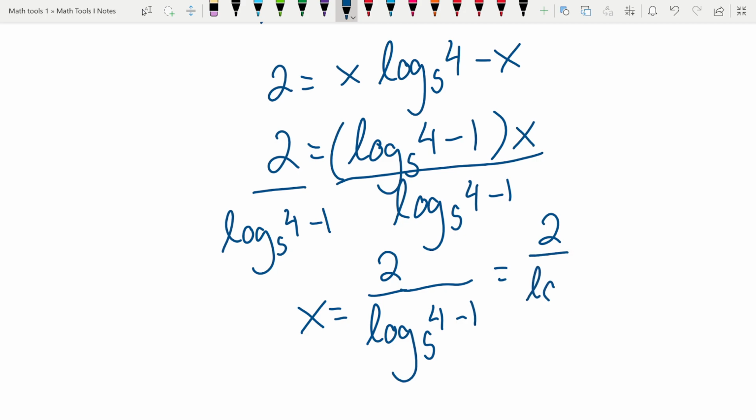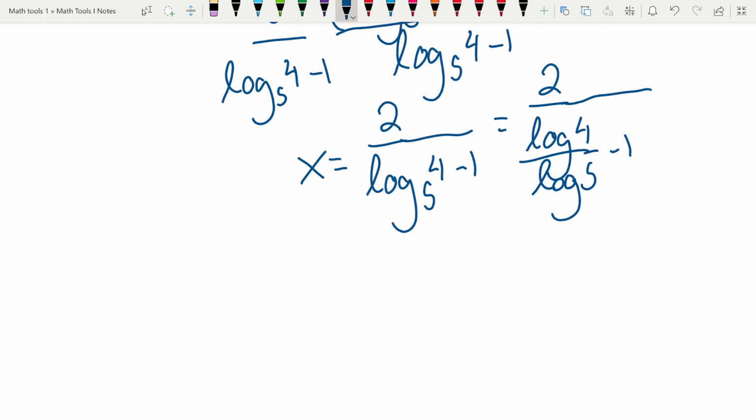Some books, like I said, though, they'll have you simplify this a little further using that change of base formula. Okay, log of 5 minus 1. And then using your knowledge of rational expressions to simplify this, right? So you basically multiply by log base 5 of 5 over here.